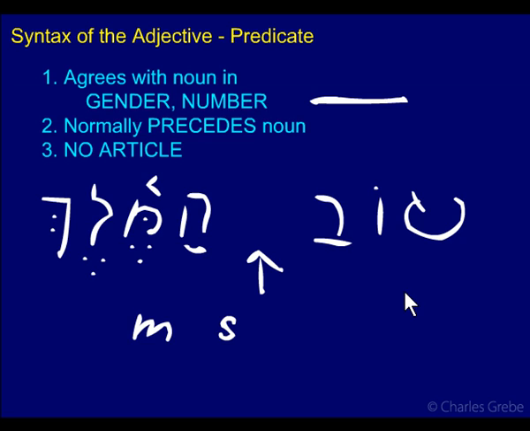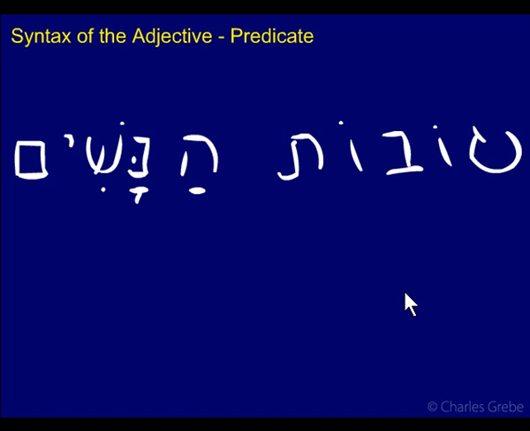Okay, let's take a look at another example. Tovot hanashim. Okay. So, does it agree in gender and number? Nashim, we know, is women, and tovot, well, this is feminine, even though it looks like it isn't. This is one of those gender flip words, but women are certainly feminine, so we agree in gender. Number, im and ot, both plural, so that's fine.